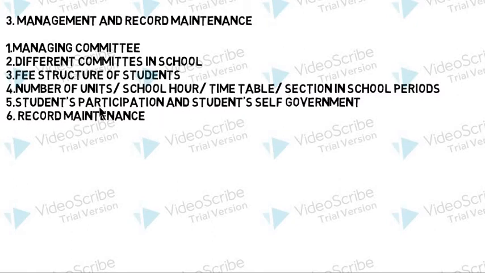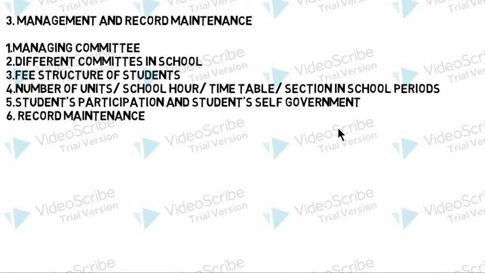Fifth, students participation and student self-government. This is another important topic. Students participation means participation of pupils in matters concerning organization, administration, functions and control through delegation of power and responsibility to the student body. And if we talk about students self-government, it is inextricably related to students participation, and there are mainly two types of self-governments.